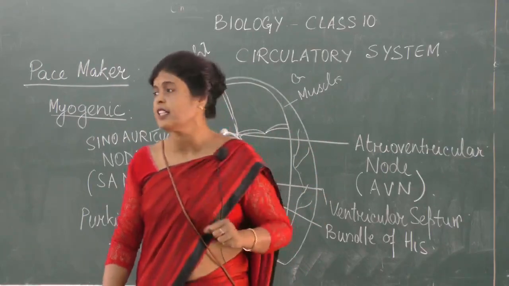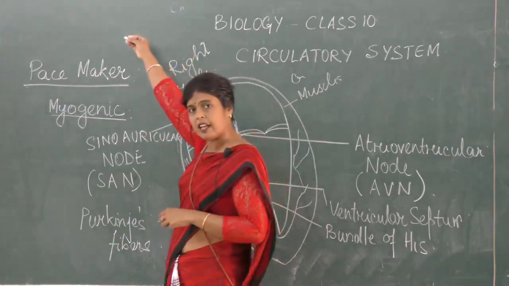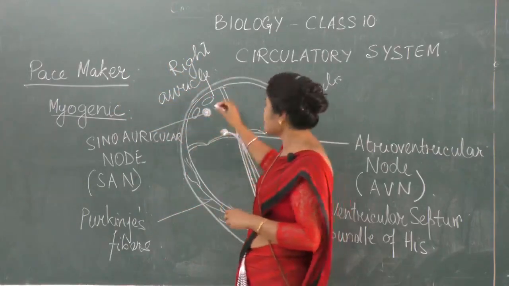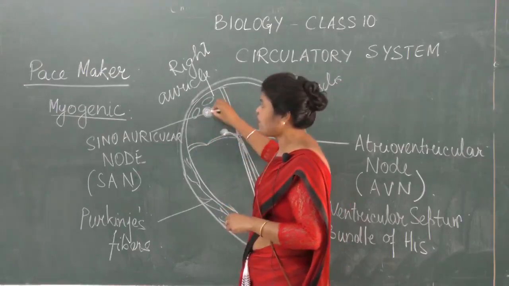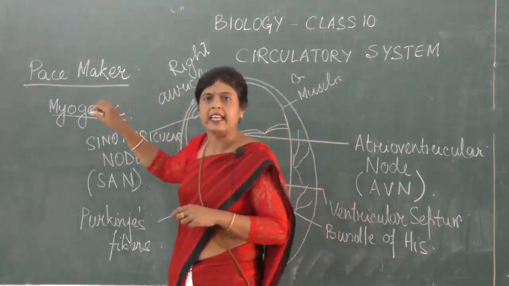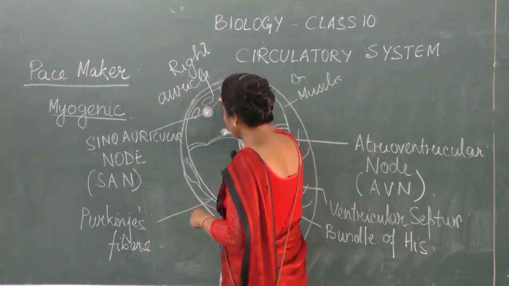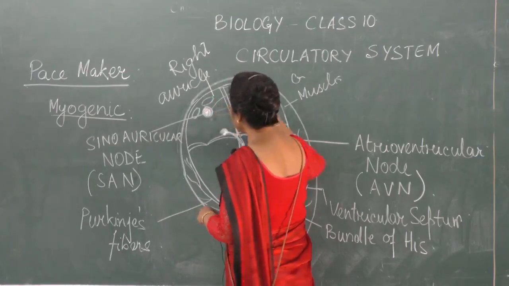The reason is the impulse is generated in the heart, not in the brain. That is why it is myogenic. And where is it generated? It is generated in the sino-auricular node, that is SAN. Now as the impulse is generated, the impulse spreads in the auricular wall.